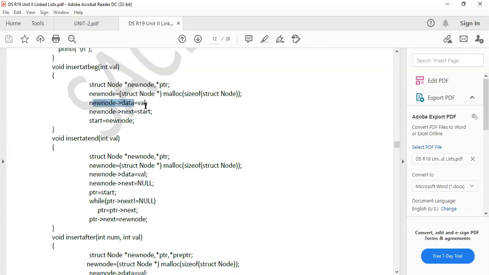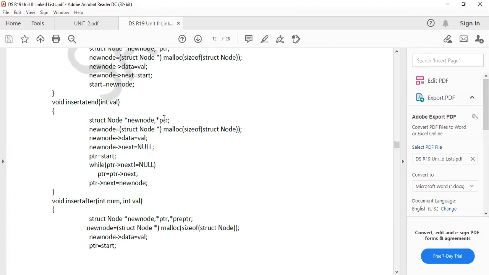That new node then points to the next node, the start node. That start node is becoming the new node. At the end, instead of start, simply null is there. Start means it is the starting of the list. Null means it is the ending of the list. We are adding at the ending of the list. That's it.